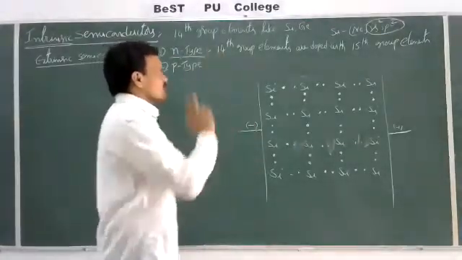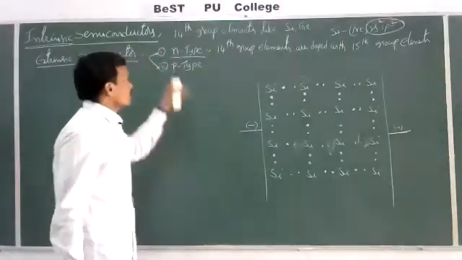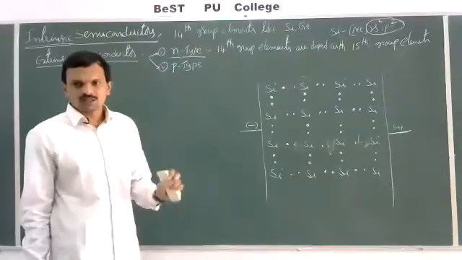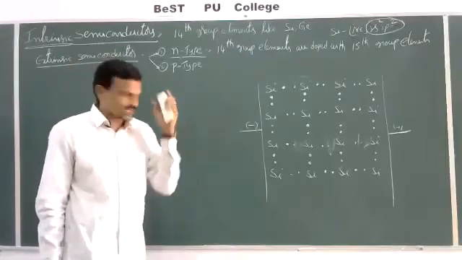These are some examples of 15th group elements. Now see here. If a 14th group element, nothing but silicon, is doped with a 15th group element like arsenic.